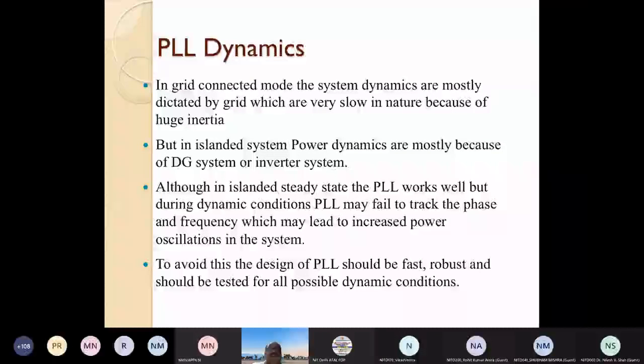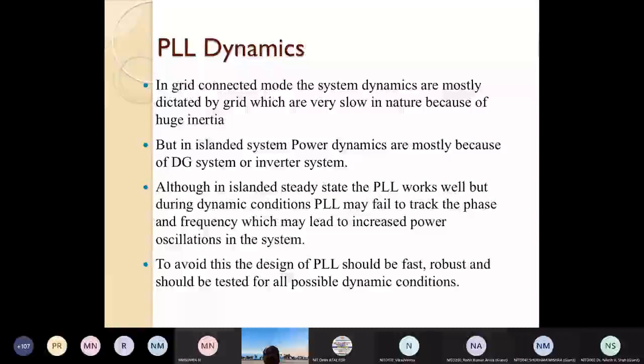Now, the PLL dynamics plays a very vital role in the stability of the system, because PLL is nothing but a transfer function where there will be multiple filters, and since a filter is in the S domain, a first order or second order filter, the transfer function of PLL will be second order and sometimes more than second order.